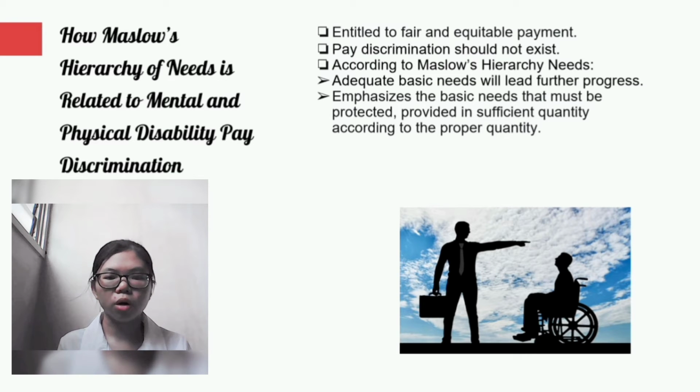According to Maslow's hierarchy of needs, Maslow states that adequate basic needs will lead to further progress. This theory emphasizes the basic needs that must be protected and provided in sufficient quantity according to the proper quantity.